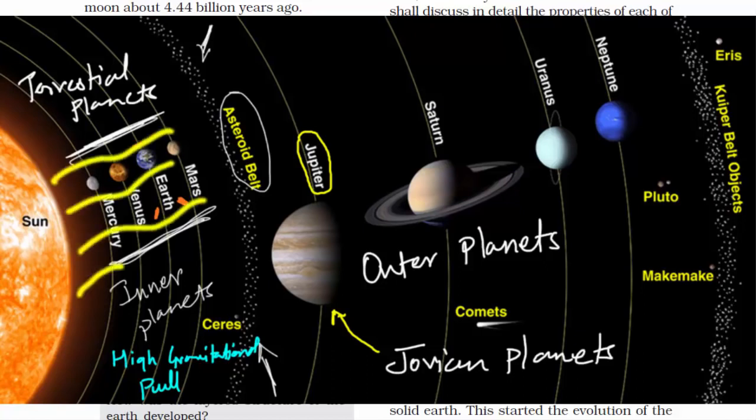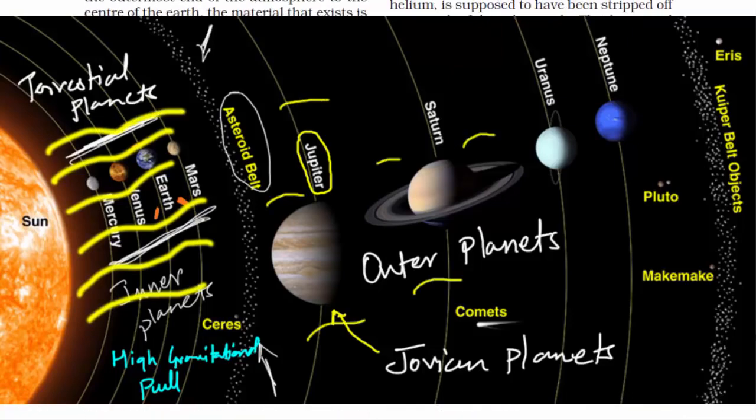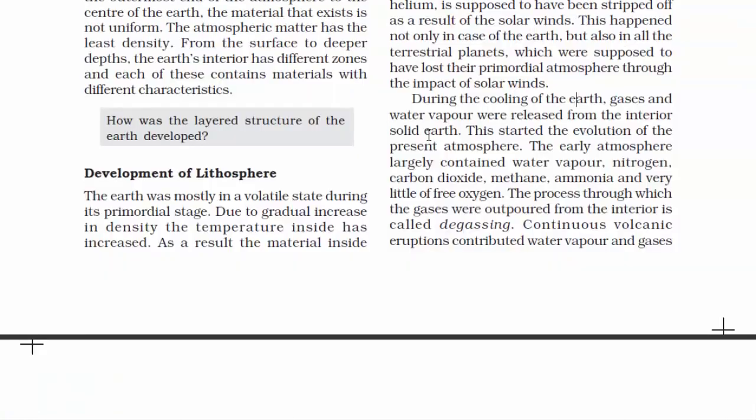Now these planets, the terrestrial planets, since they are closer to the Sun, received a lot of solar wind coming from the Sun. It stripped off the hydrogen and helium atmosphere. And that's why these planets don't look like the Jovian planets, the planets which are outside the asteroid belt.